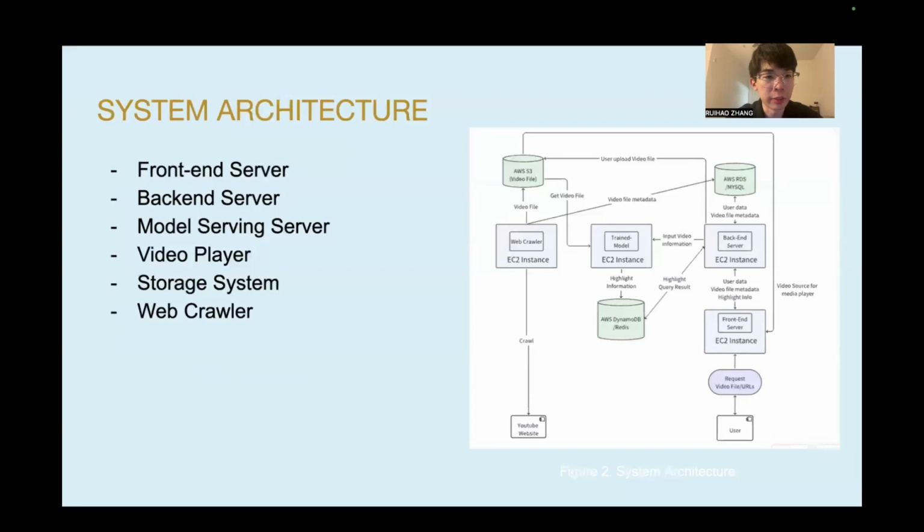And here is the system architecture of our platform. It consists of an ML model to process video highlight detection, a React-based front end, and a Django or Node.js-based backend. We'll use AWS services to build the whole system. Our system will be built locally at first, and we'll set up our environment using Docker for local development, ensuring a smooth transition when shifting to AWS.